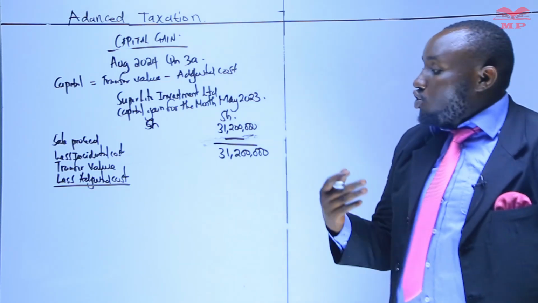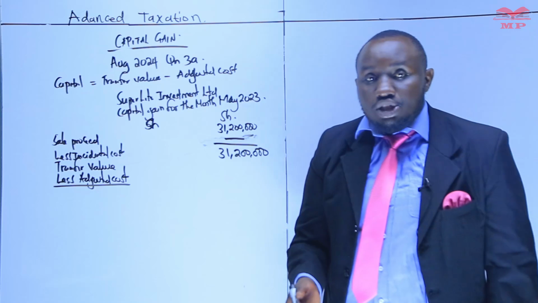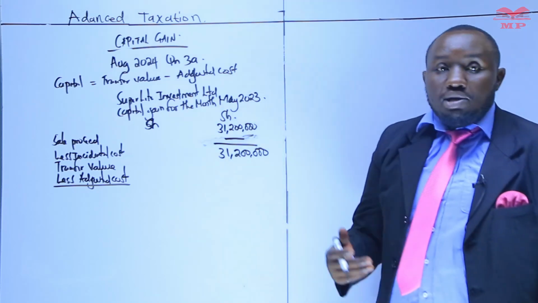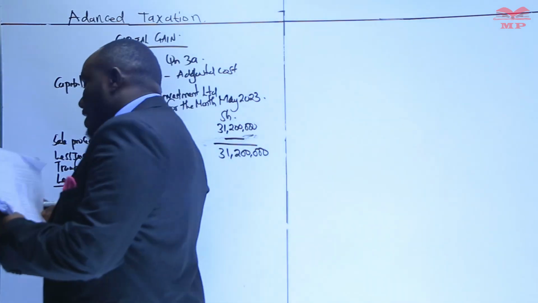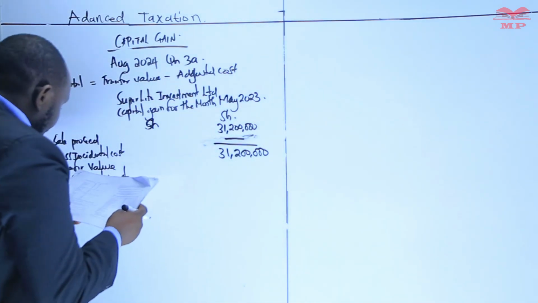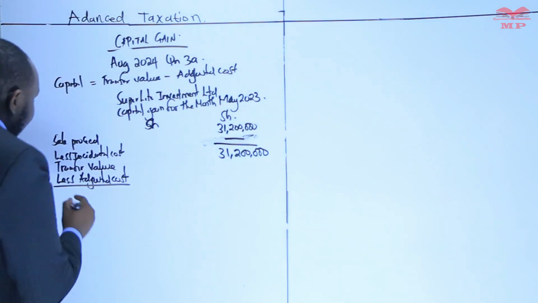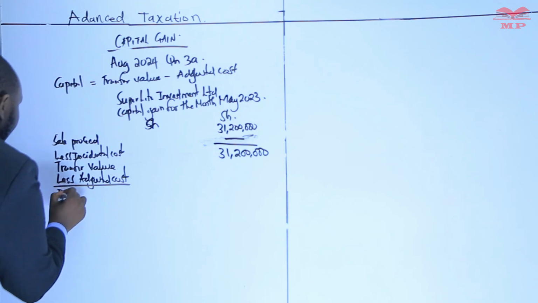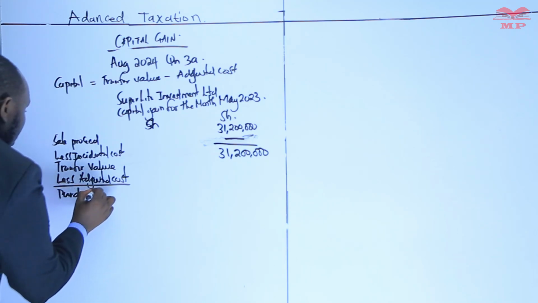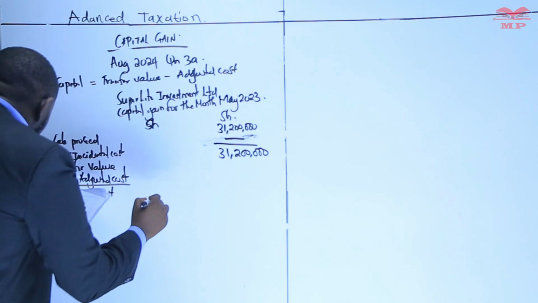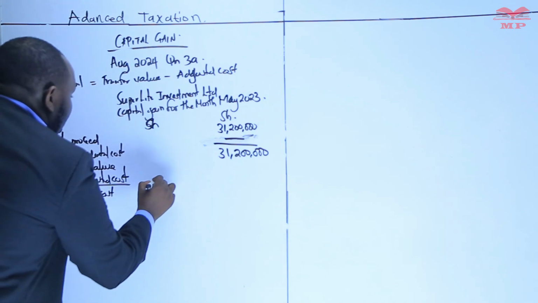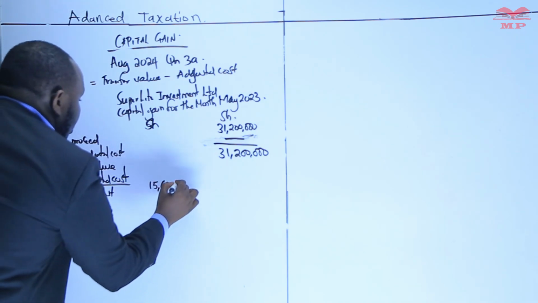Then you say incidental costs that are incurred during or after purchasing. Then we less investment allowance. So on the adjusted cost, the first one, when acquired, is the purchase cost. Purchase cost is a figure of 15,600,000.